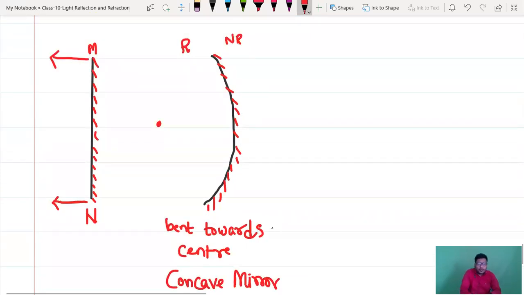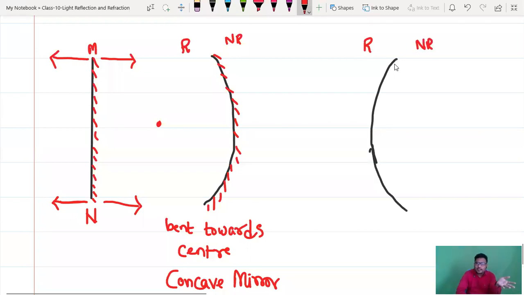Now if you hold at M and N and try to bend that mirror like this, you can observe that the bend will be like this, isn't it? Now which one is reflecting? As usual, the left hand side is reflecting, the right hand side is non-reflecting. You have to draw lines like this. Now where is the center?